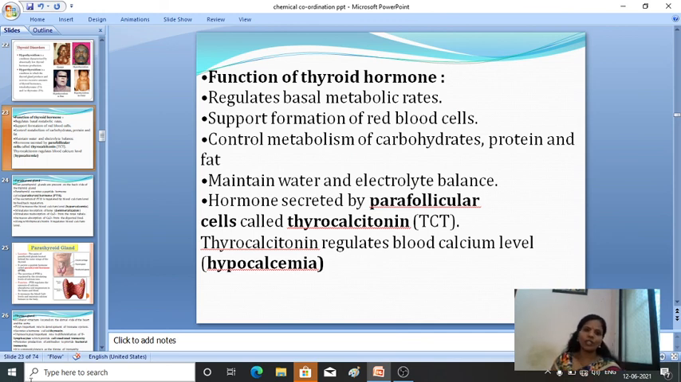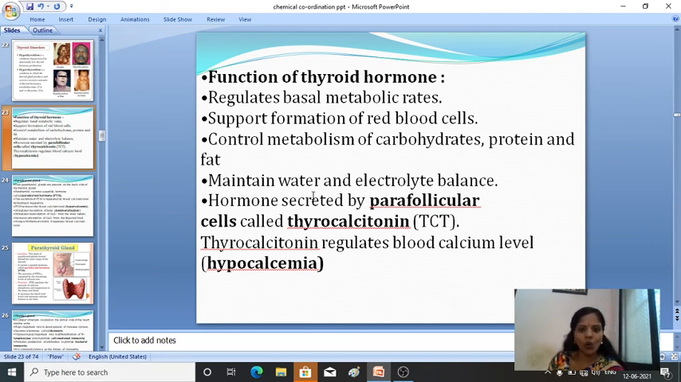So next we'll move on to the function of thyroid gland. So what are the functions of thyroid gland? Firstly, it regulates the basal metabolic rate, BMR. Then it supports the formation of red blood cells, that is, it helps in red blood cell formation inside the body. Then it controls the metabolism of carbohydrates, proteins and fats, and helps to maintain it.